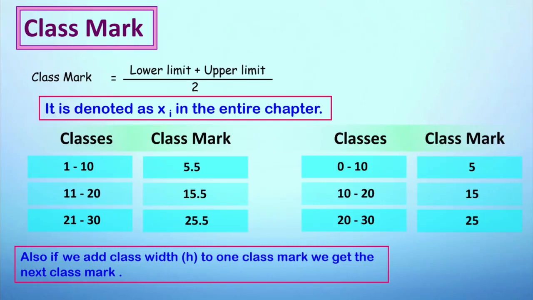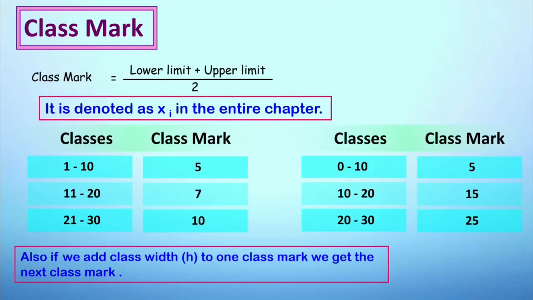If you remember the formula for class width, that is upper limit minus lower limit plus 1 in case of discontinuous. 10 minus 1, 9. 9 plus 1, 10. We get 10 as the class width for this discontinuous class, whereas we can talk about the continuous class. The formula is upper limit minus lower limit, that is 10 minus 0, which is 10. So you can see 5 plus 10, 15, 15 plus 10, 25. So we can also add the class width to one class mark and we can get the next class mark. I hope this is very clear and simple things that we are learning.